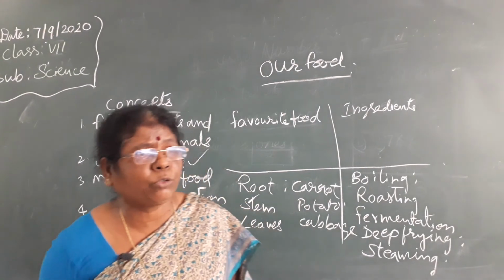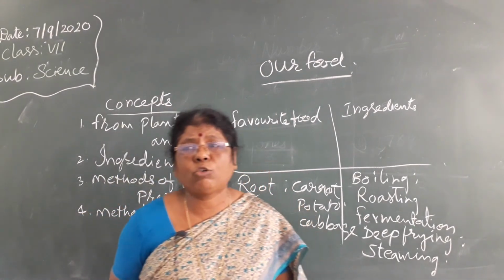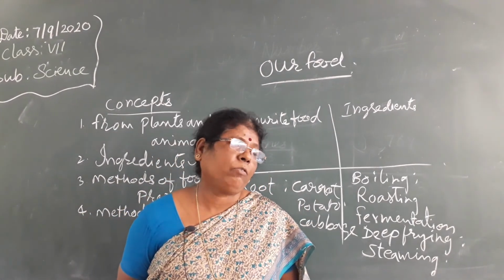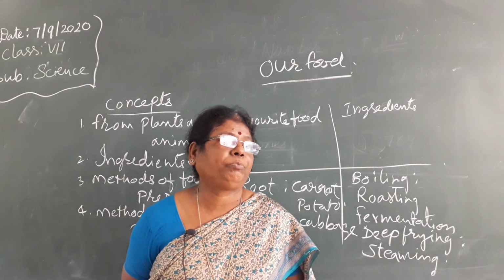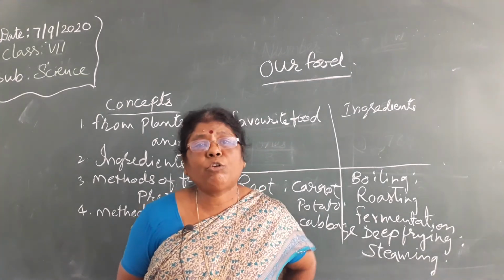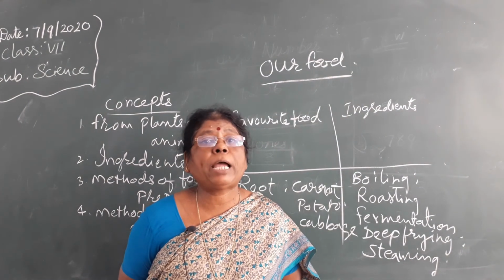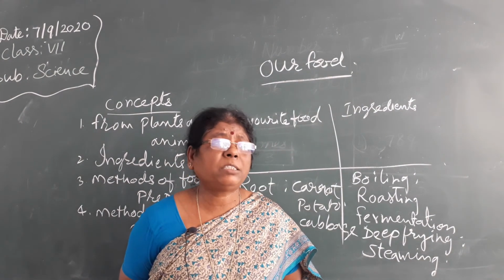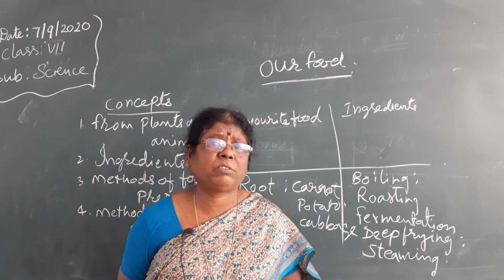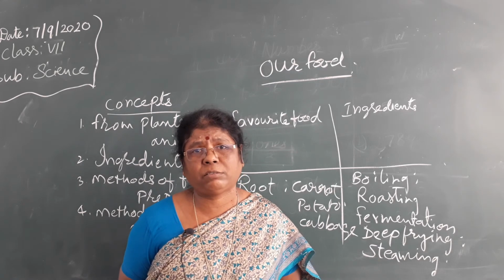Now, when you are going to the shop, one more thing I will tell you. When you are going to the market and buying food packets, those packets contain chemical preservatives which are harmful to our health.